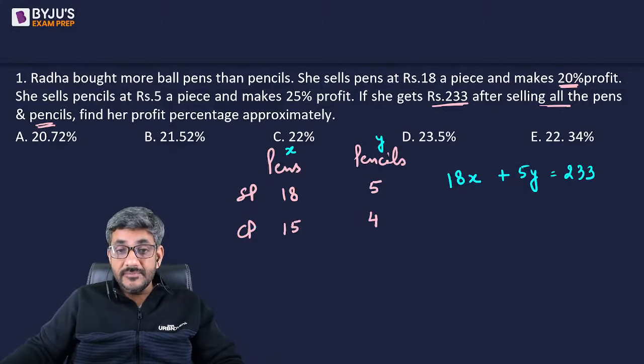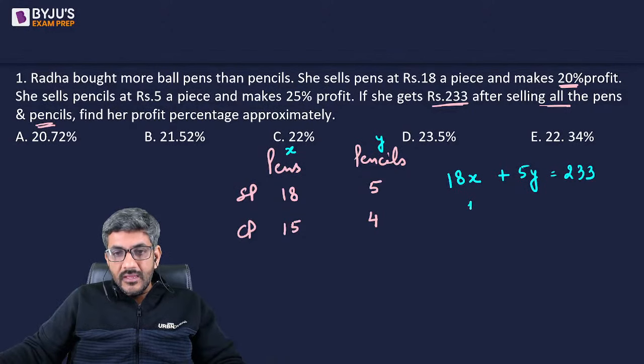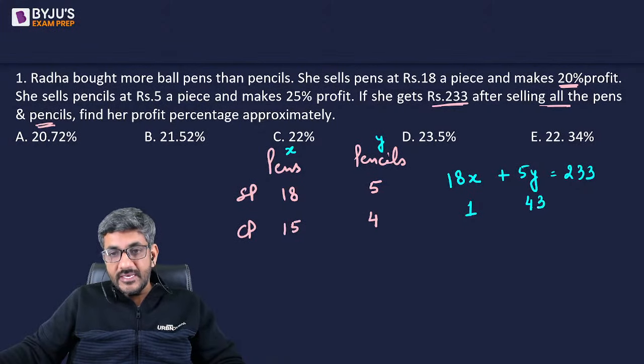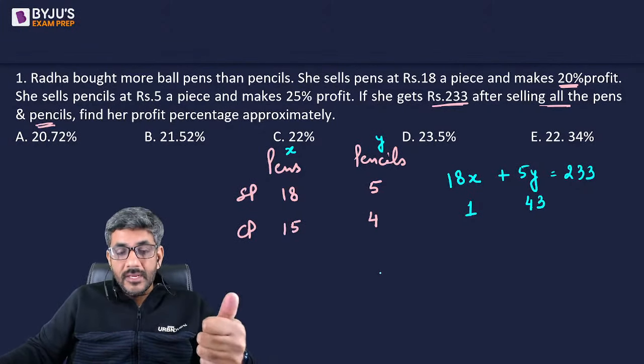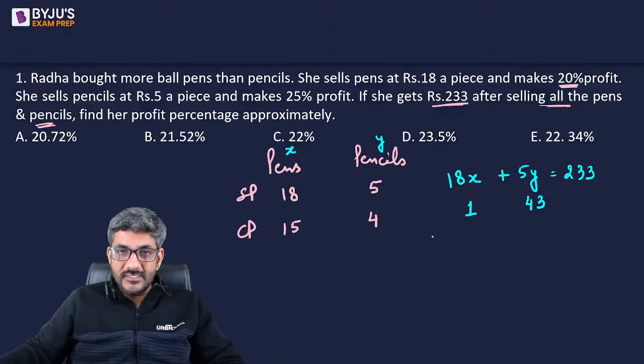So total selling price. The point is, can I figure out some values of X and Y from here? Let's try to figure that out. First of all, if I take X as 1, I see that 233 minus 18 would become 215. The value of Y becomes 215 by 5, that is 43. So if there is one pen, there are 43 pencils.